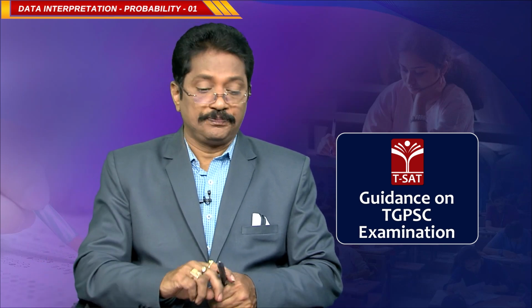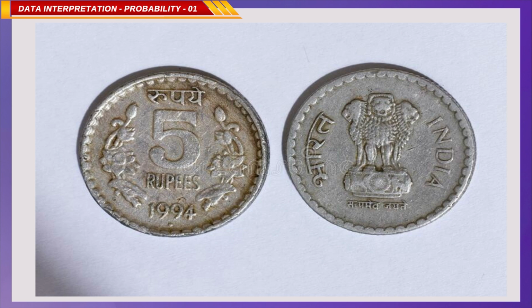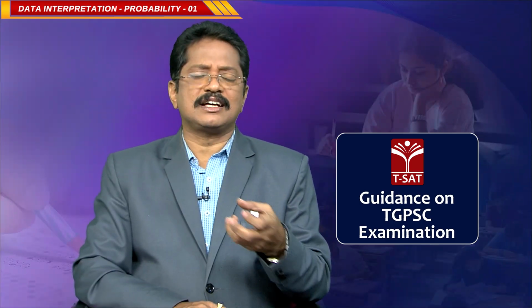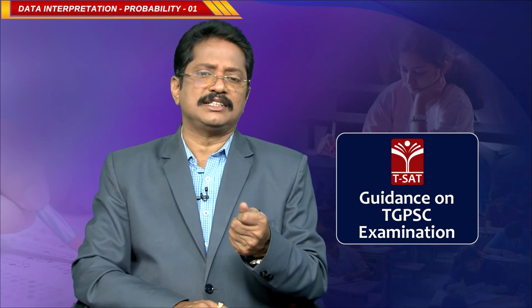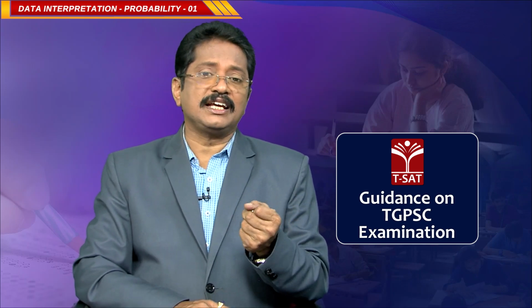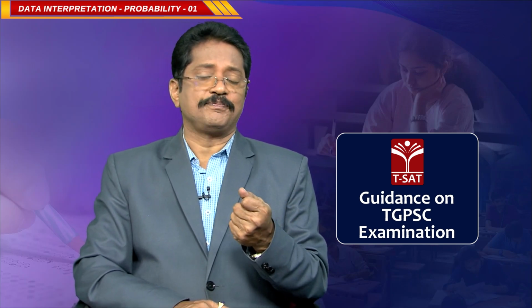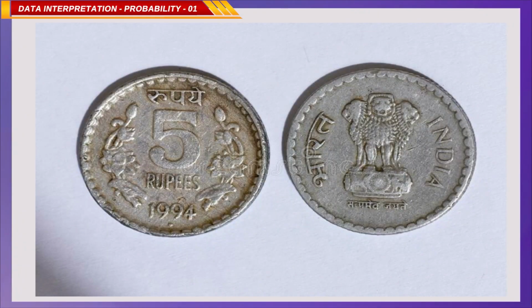Now, tossing a coin is one of the random experiments, along with rolling a die and picking a card. Mostly these are the three things we generally use in probability. Now, we are seeing a 5 rupees coin here. A coin has 2 sides, one is head and the second one is tail.